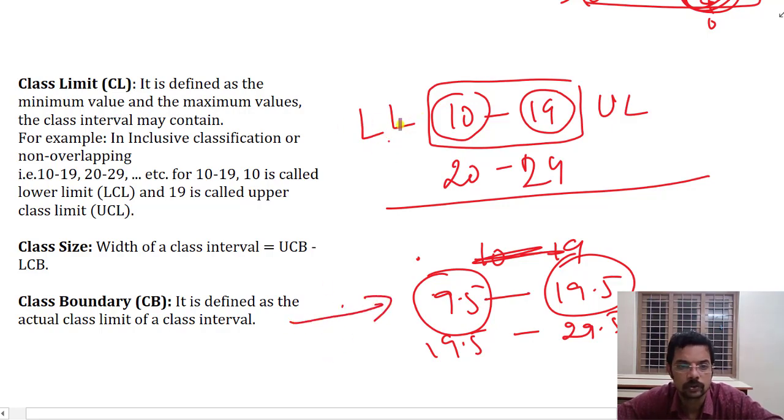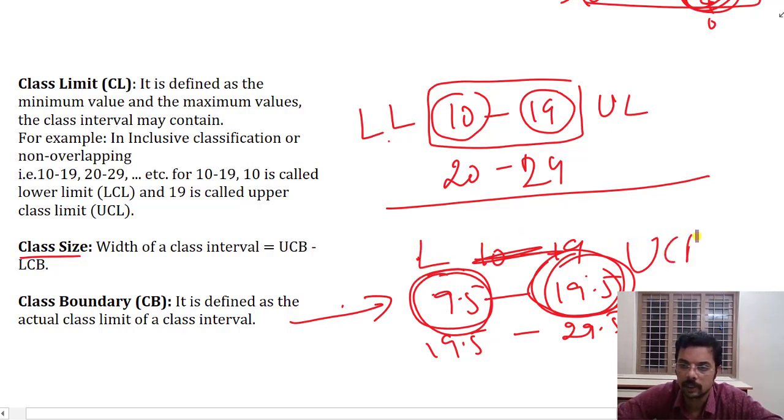And class size or the width of a class is defined as the upper class boundary minus the lower class boundary. This is U and this is L. That will give you the class size, class width or class length.